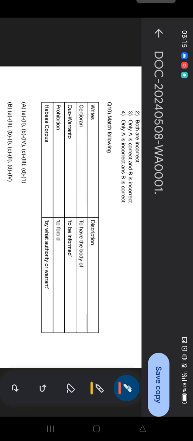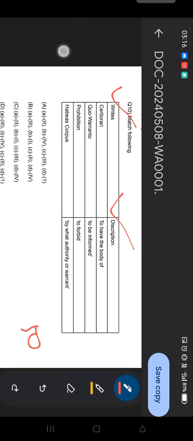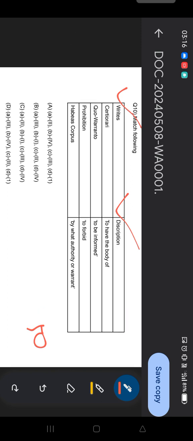Then moving to the next question, a bonus question, a very easy one. Time starts now. This side has the terms and the other side has the descriptions. This kind of question regularly comes in examinations. That's why I thought I should also incorporate it in this paper, so try to secure good marks from this question because it's easy.